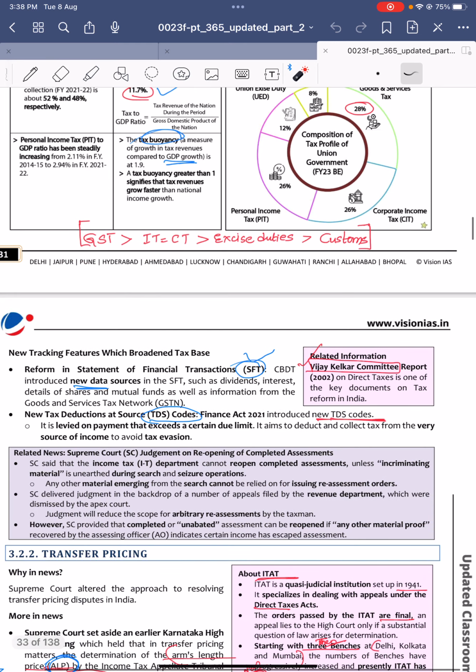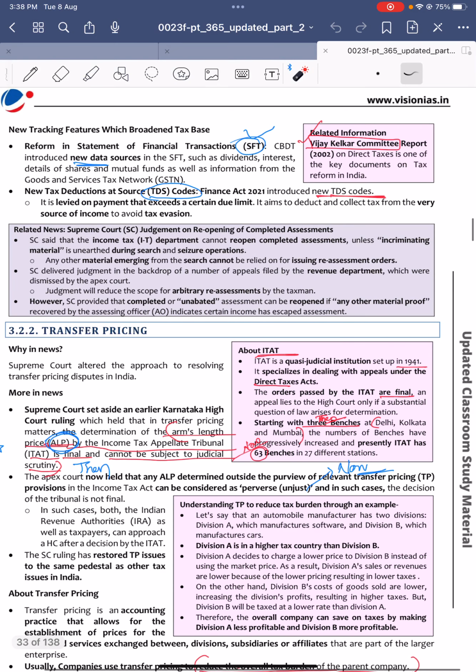So what are the new tax tracking features that were introduced by the finance ministry, which helped in broadening the tax base? So, statement on financial transactions. It is nothing but new data sources that they have introduced, like GSTN or something like that, and also new tax deductions at source. TDS codes, tax deduction at source codes were also introduced. One is SFT and the other is TDS codes.